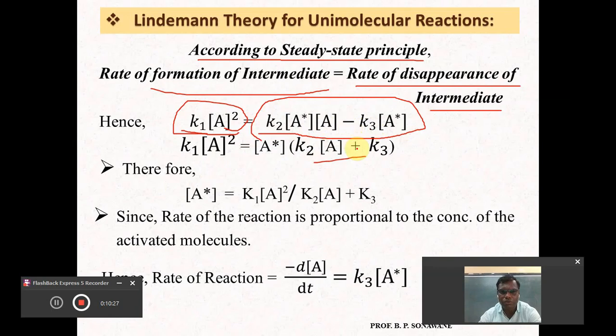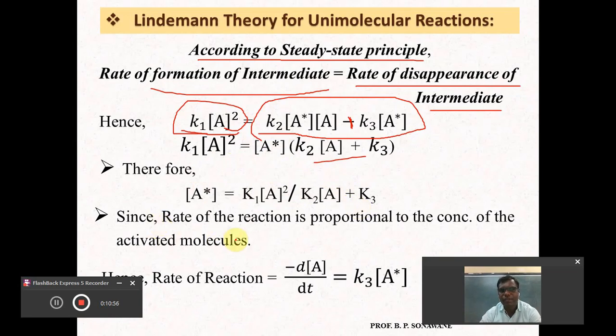I think there should be something wrong; it should be plus. Therefore, the equation for the concentration of this activated molecule will be equal to K1 into A square divided by K2 into A plus K3.